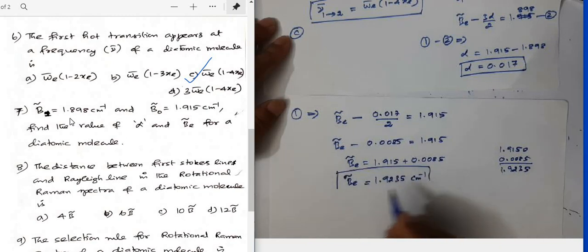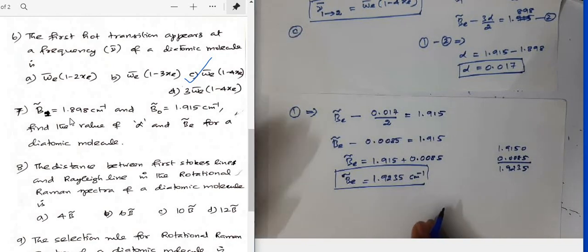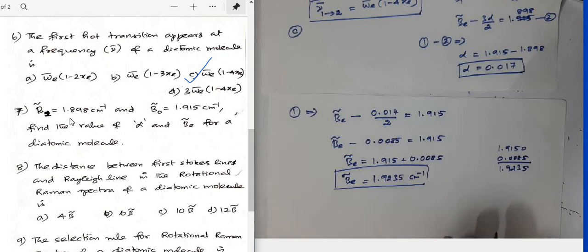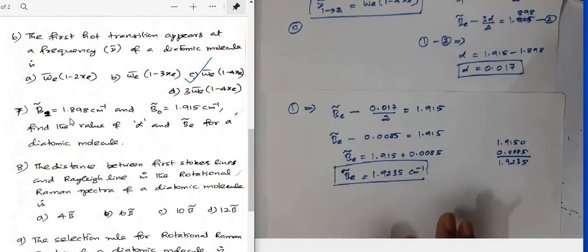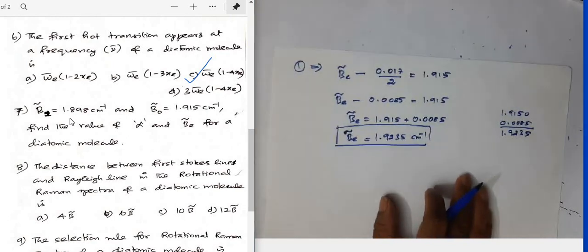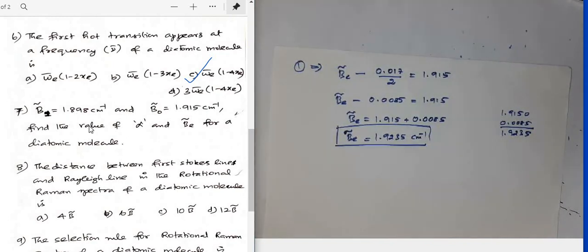So if B1, B0 values are given, or the rotational constant values of any other vibrational states are given, you can write two linear equations, and by solving the two linear equations, you can calculate the value of BE and alpha. Okay, so it is a very simple one, and this is the method we should follow. Now let me go to the next question, that is question number 8.